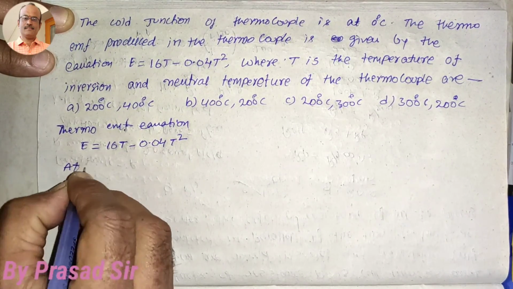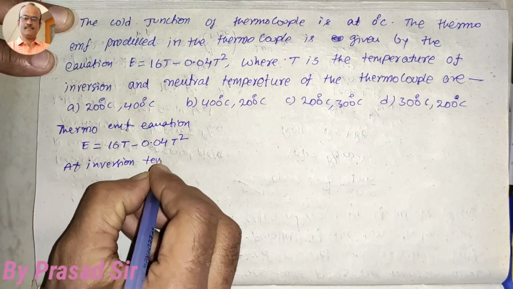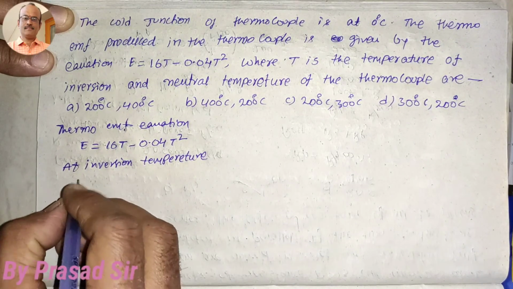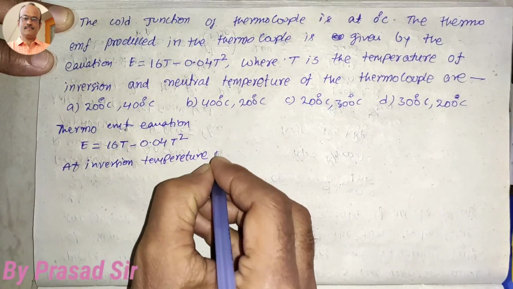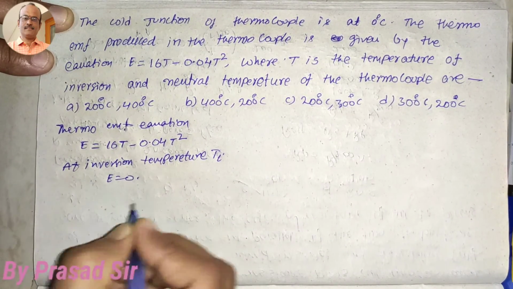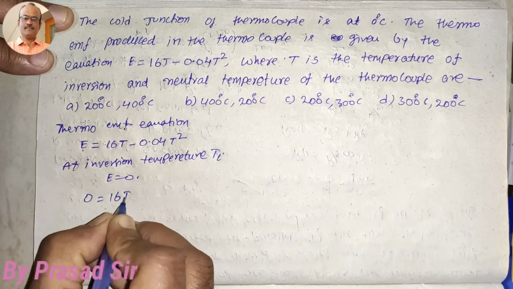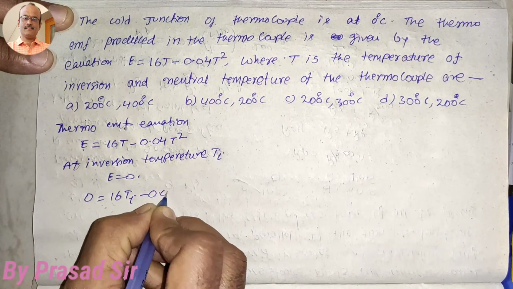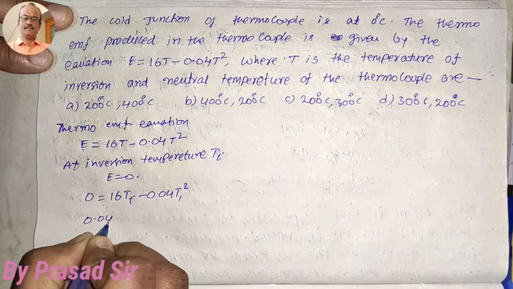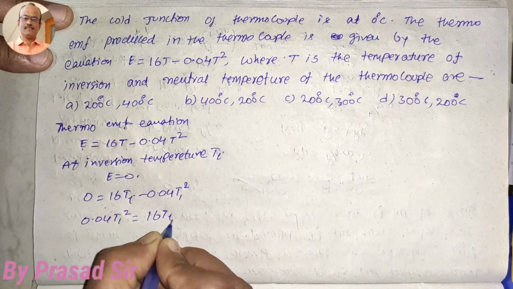But here at inversion temperature, that is Ti, E is equal to 0. So E is equal to 0 is equal to 16 Ti minus 0.04 Ti square. So 0.04 Ti square is equal to 16 Ti.